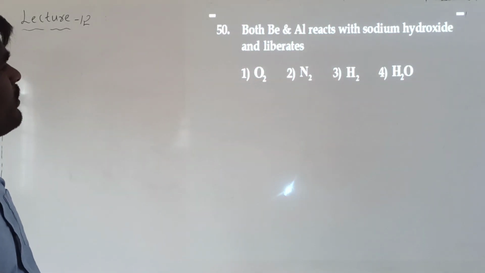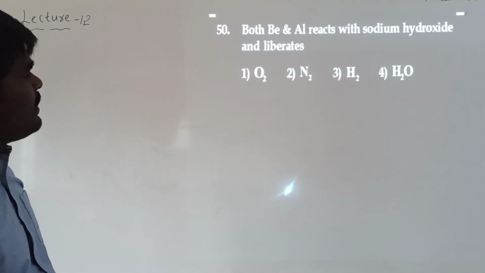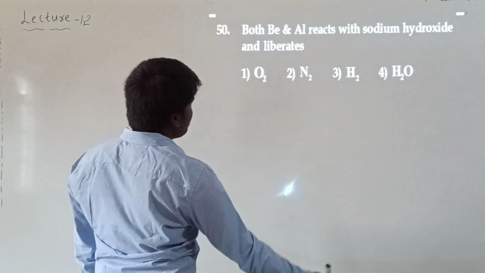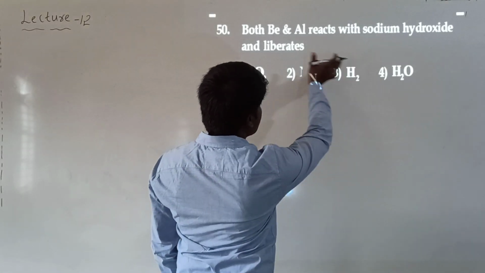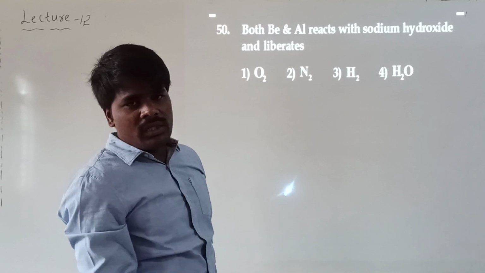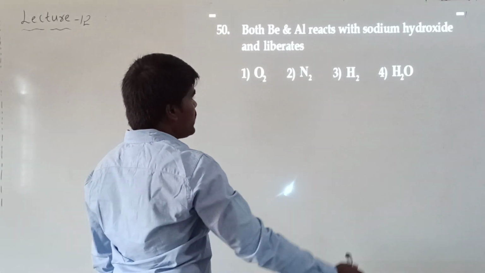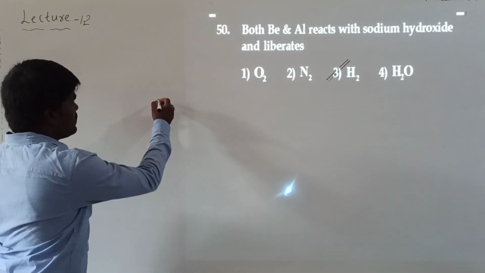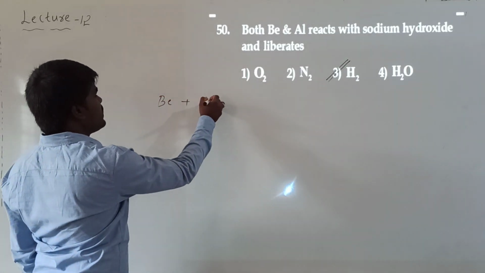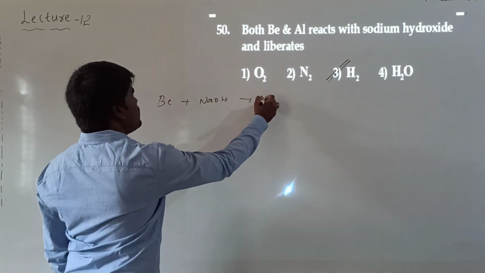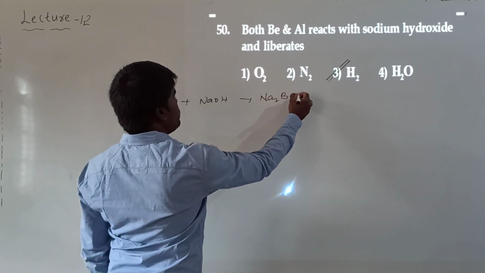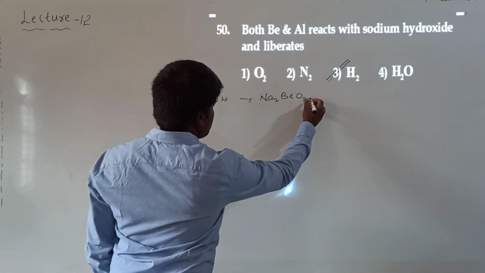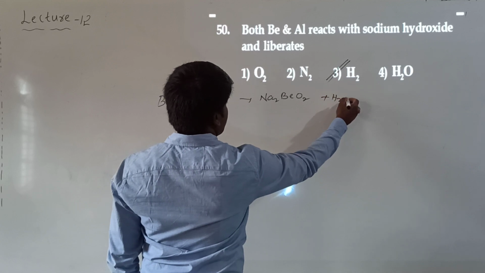Both beryllium and aluminium react with sodium hydroxide and liberate hydrogen. We have already discussed this under the diagonal relationship of beryllium and aluminium. On reaction with sodium hydroxide, they will liberate hydrogen gas. Beryllium on reaction with sodium hydroxide forms Na2BeO2, plus H2 is liberated.